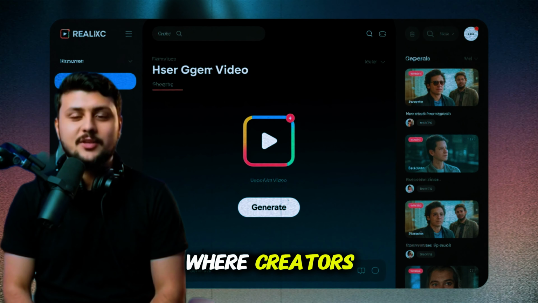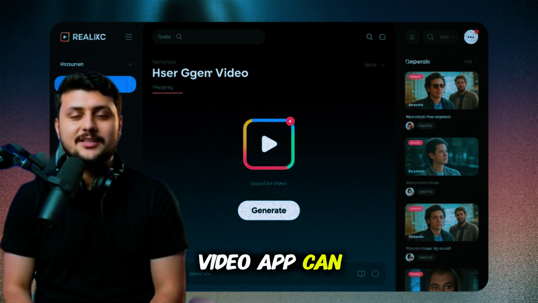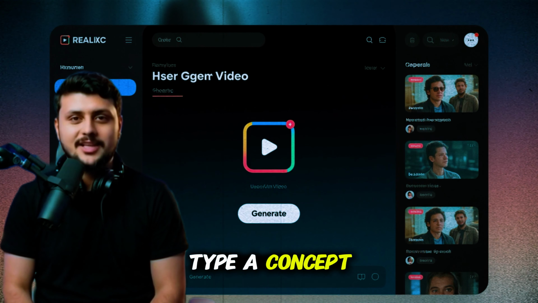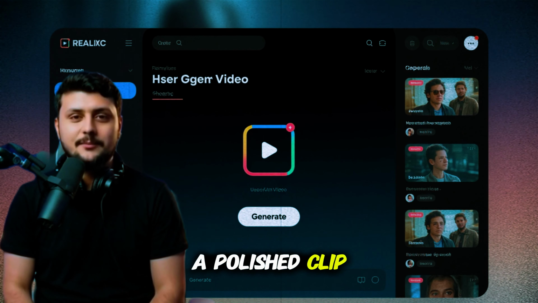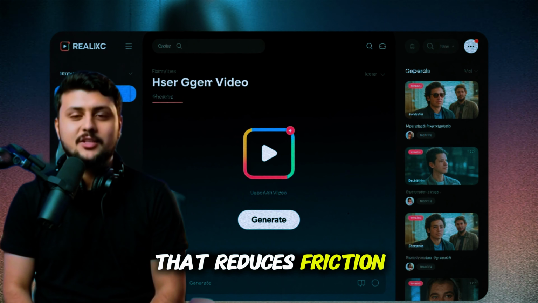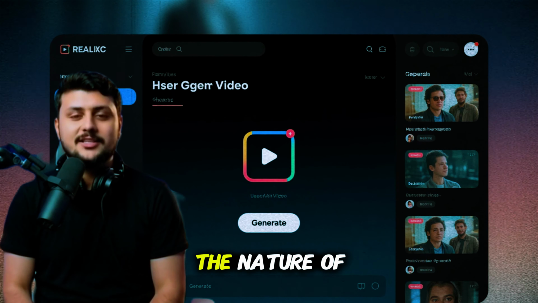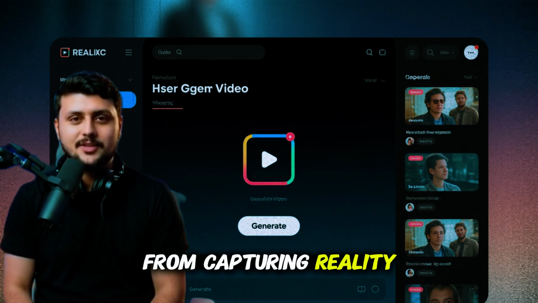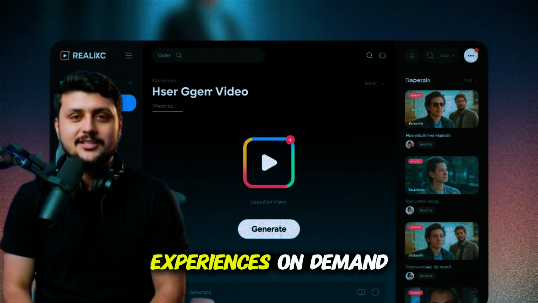Imagine a future where creators inside a short video app can tap a generate button, type a concept, and instantly produce a polished clip ready to post. That reduces friction dramatically. It also changes the nature of creativity from capturing reality to designing digital experiences on demand.